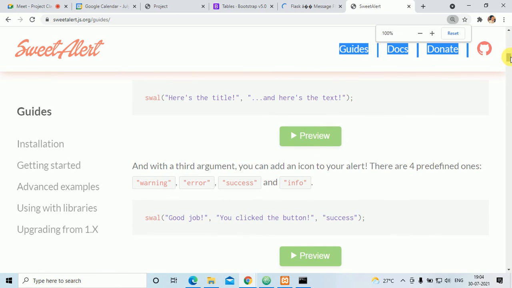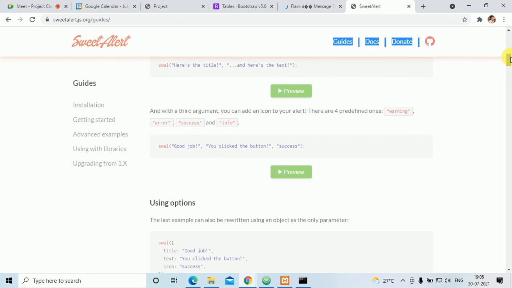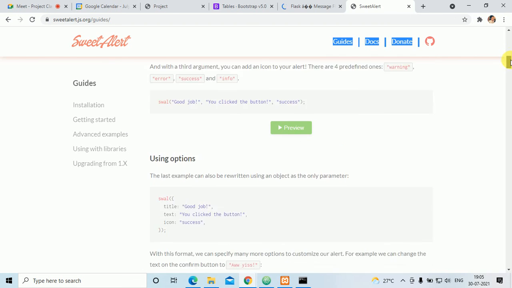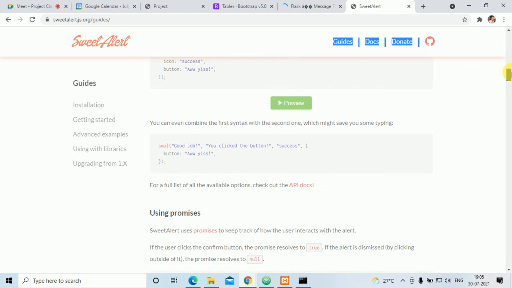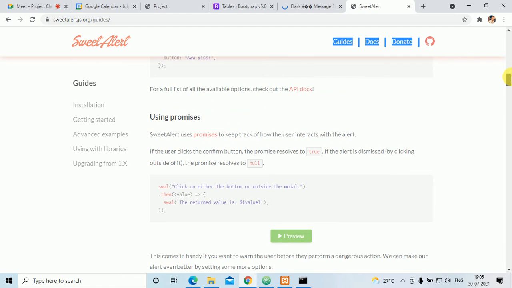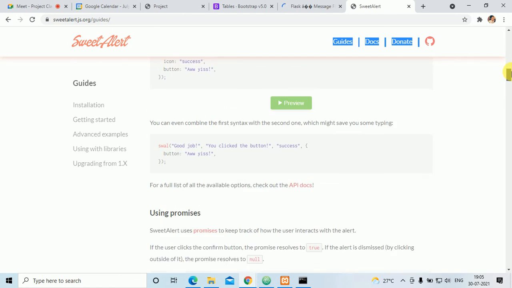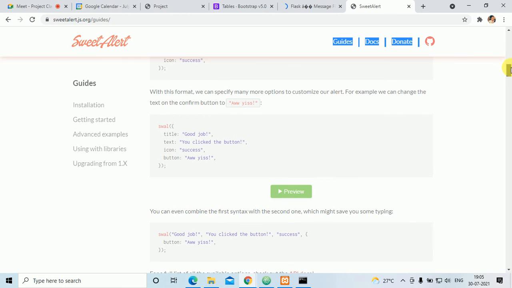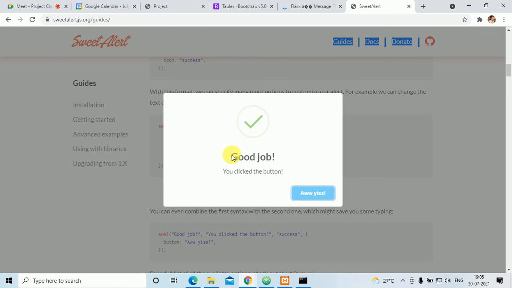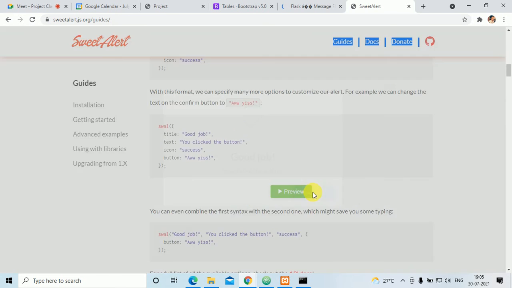So here the contact or warning it has to display. So I'll go here. Anyone you can select here. So if I click on this preview, good job, it will come.